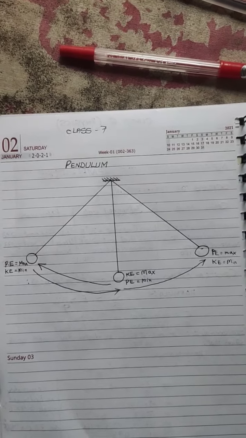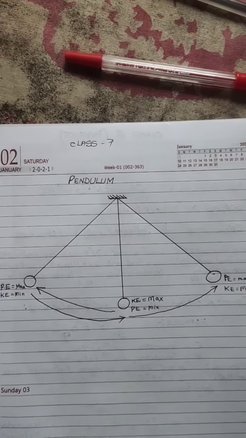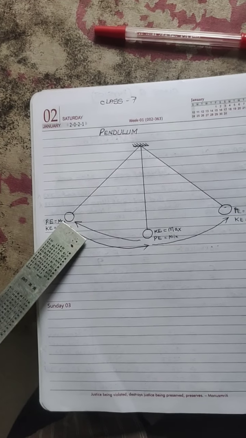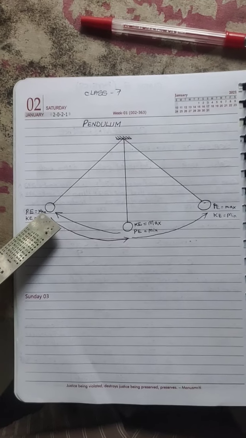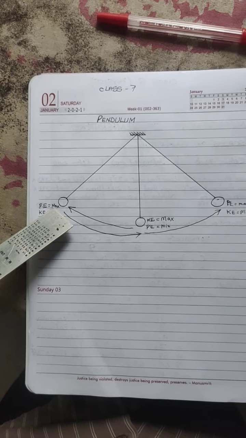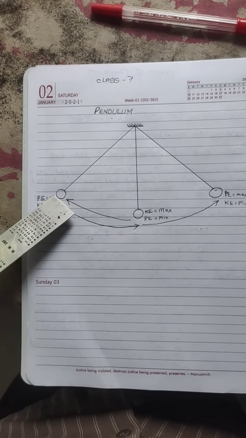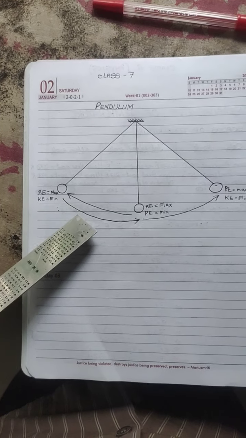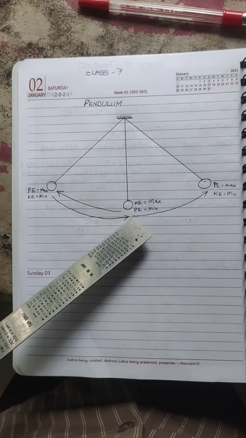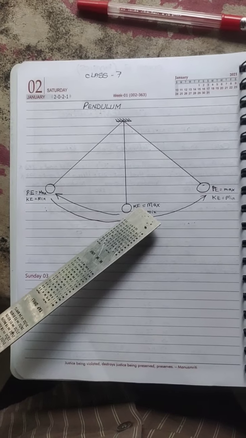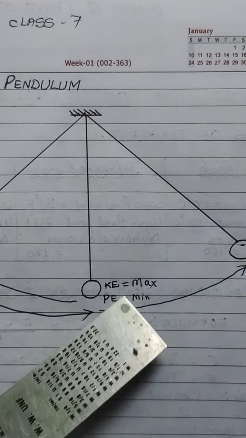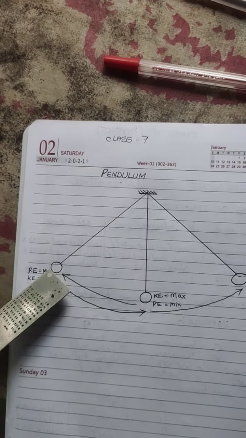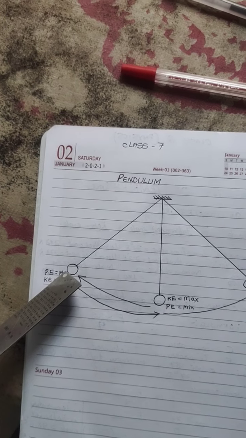So look at it now. Here the ball had started from here, right? Remember, from here it was released and allowed to come back. So when it was released from here, its speed increases, and when it comes here it becomes maximum. So when speed is maximum, kinetic energy is also maximum. At this point the kinetic energy is maximum, whereas the potential energy which it had acquired over here in this position now starts reducing.